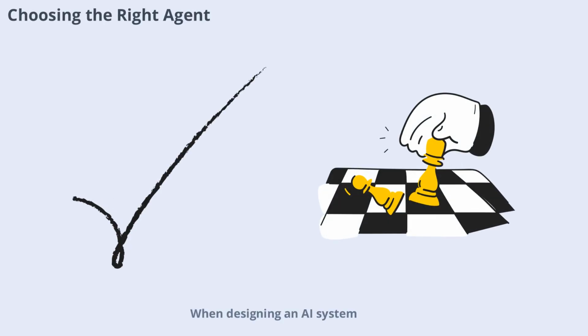When designing an AI system, it's important to choose the right type of agent for the task. Simple reflex agents are great for predictable, fully observable environments. Model-based and goal-based agents are better for complex, dynamic situations. Utility-based agents excel when there are multiple ways to achieve a goal, and learning agents are ideal for environments that change or require adaptation. Understanding these differences helps developers build more effective AI solutions.